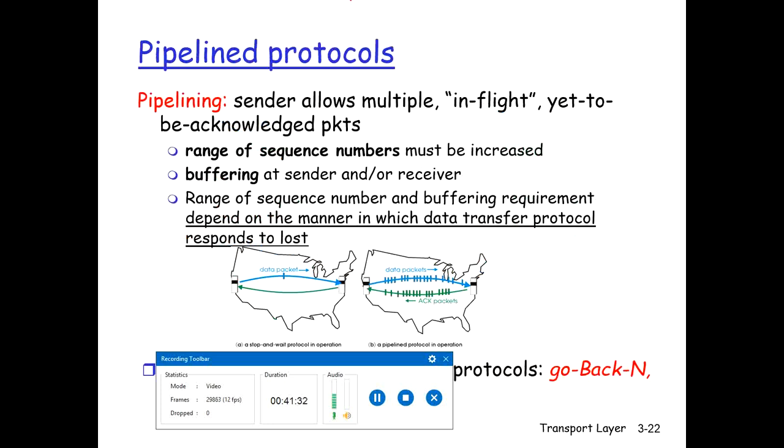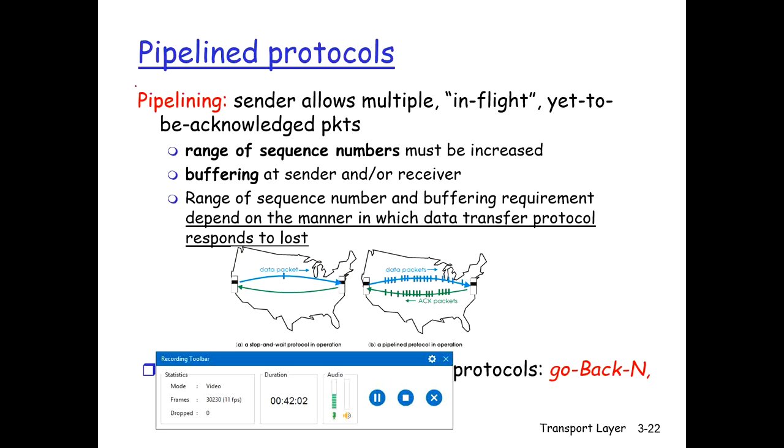So we have some pipelined protocols. The protocol which we discussed now was RDT 3.0. It's a functionally correct protocol, but it is unlikely that anyone would be happy with its performance. The performance is not good, especially in today's high-speed networks. So the problem with this protocol is stop and wait.